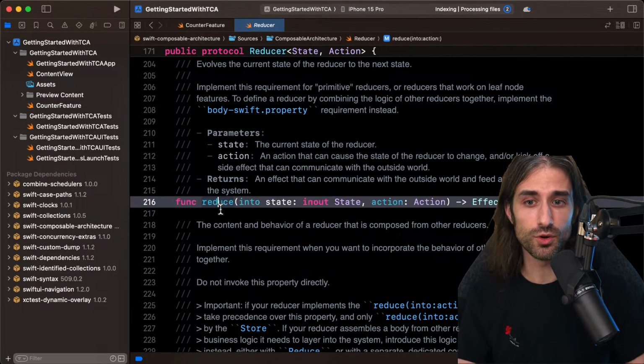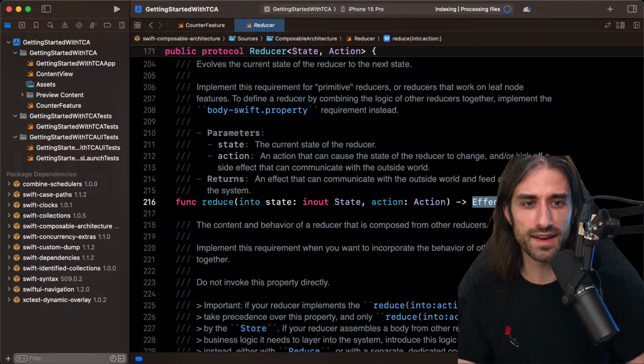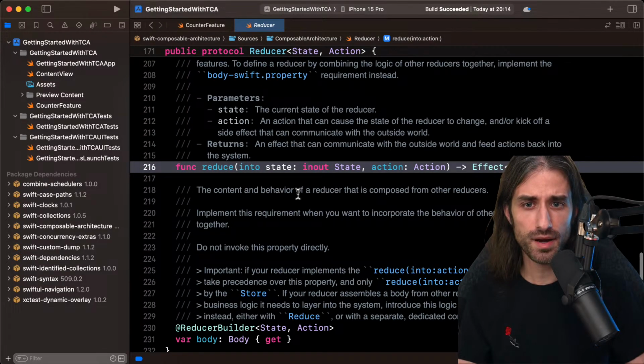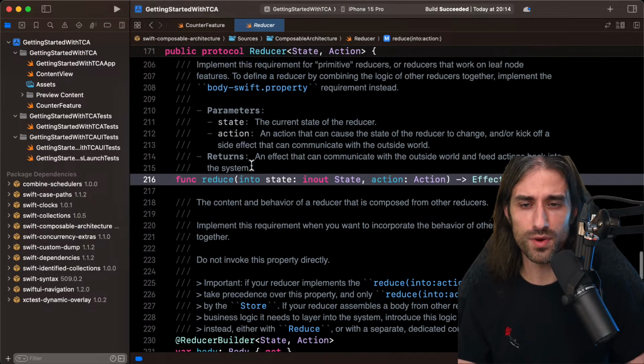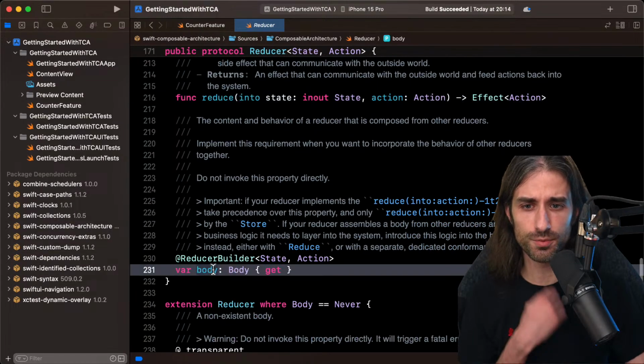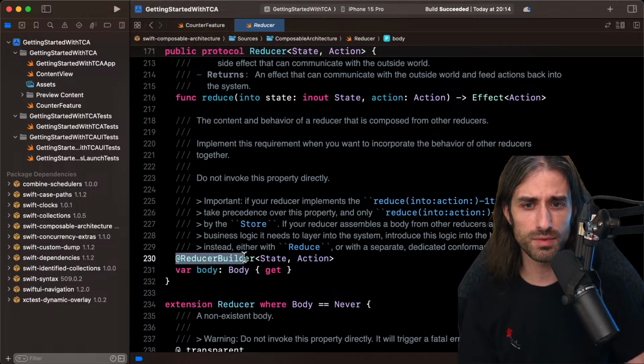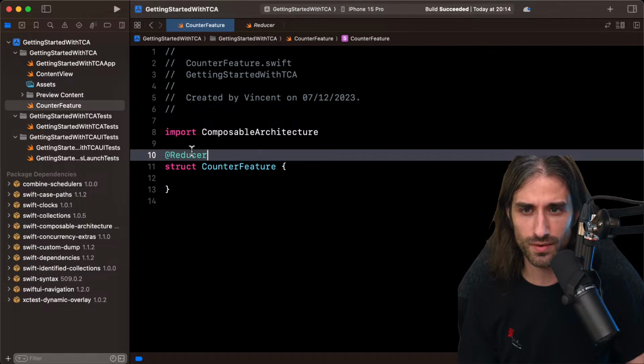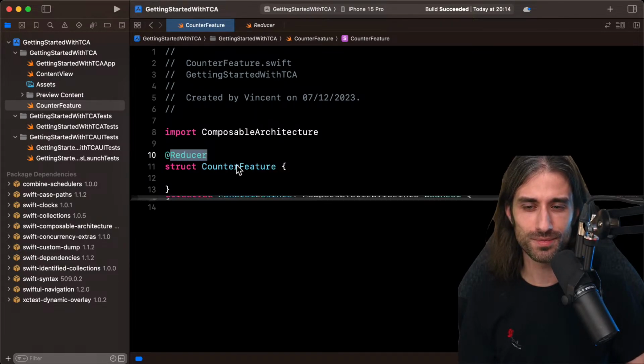And we can see here the reduce, which takes a state and an action and produces an effect of that action. So the side effect, from what I understand, produced by the state and the action. And apparently, that's the only thing within this protocol. And we can see there is a body here, and the body is a ReducerBuilder of state and action. And I guess this ReducerBuilder is some kind of syntax helper that will help us maybe write the logic with some kind of domain-specific language. We'll see. So let's try and see what happens if I expand the macro.